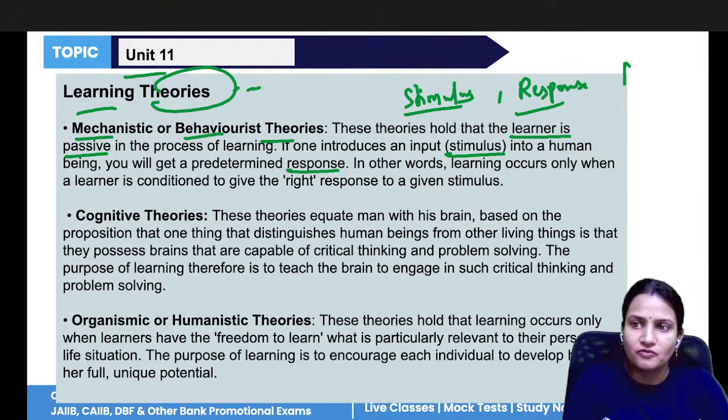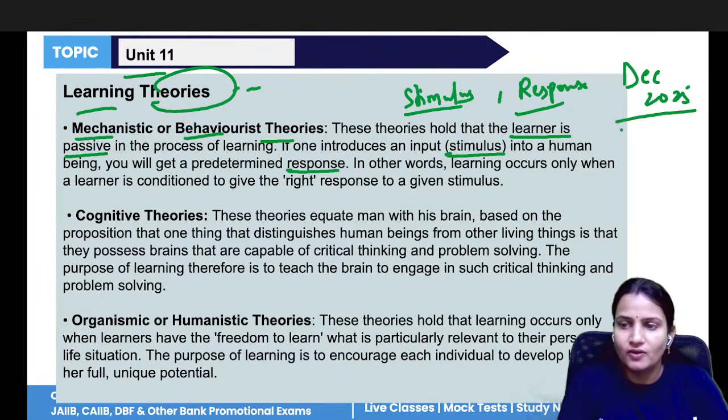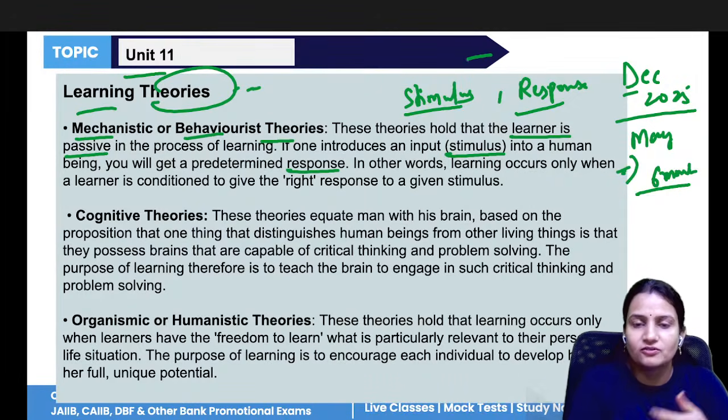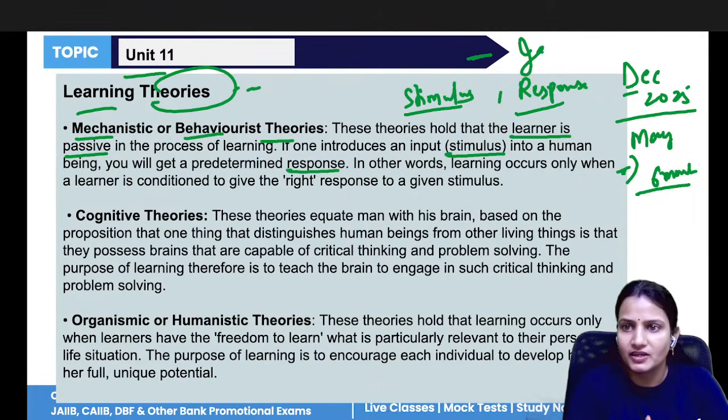the last exam was in December 2025. You are attempting your May-June exam. It means you had six months in your hands, but none of you started studying from the very first day when the December 2025 exam ended. Most of you started studying when the registration began, or from January onwards.